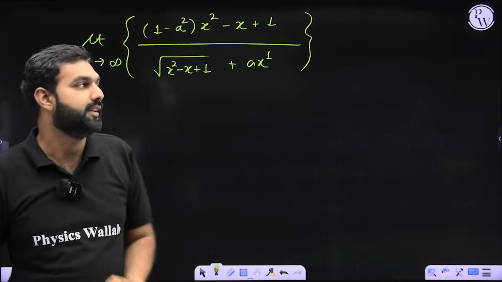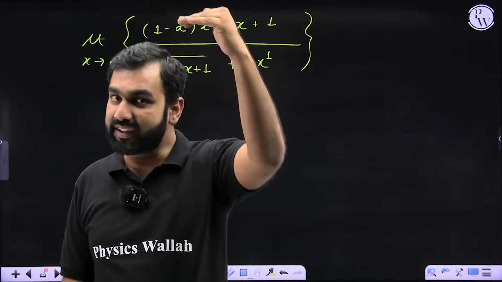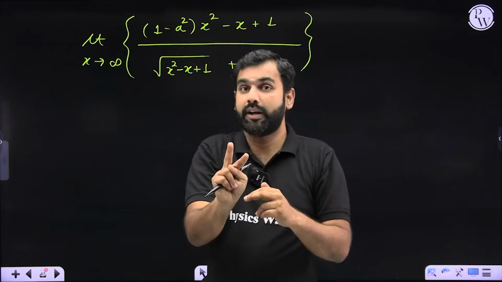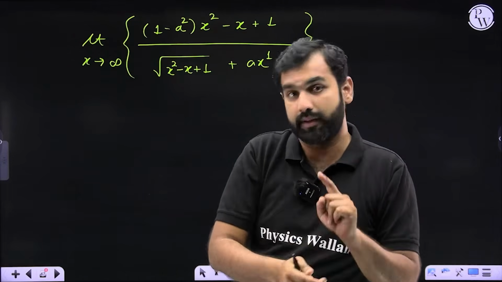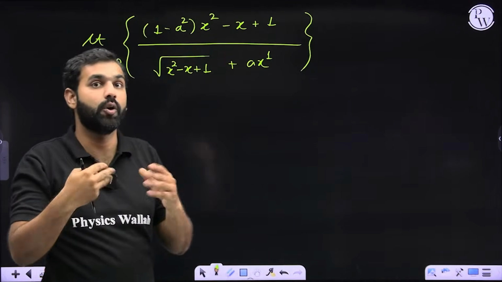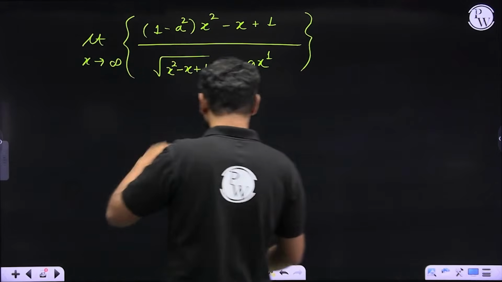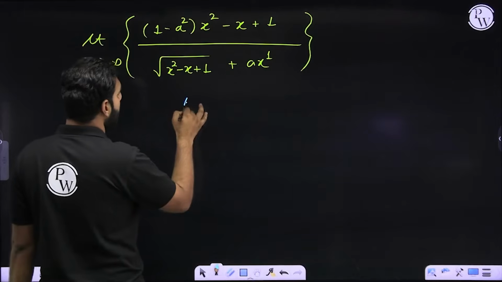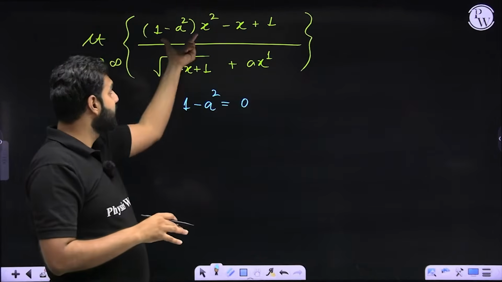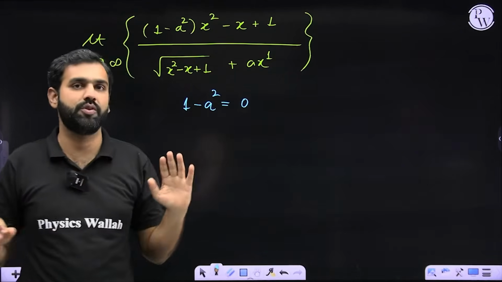So how can I have that? If by some means the numerator also becomes linear, because the denominator cannot increase its degree. So the numerator has to reduce its degree. The numerator is quadratic. Can I convert it into a linear? Yes, there is a possibility. How? If I could remove this x square. The coefficient of x square is 1 minus a square. So if 1 minus a square becomes 0, then the x square term will vanish and I'll have a linear expression in the numerator and a linear expression in the denominator.